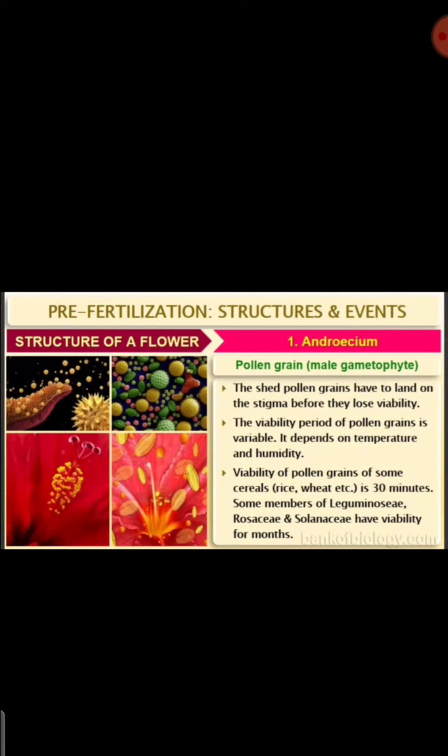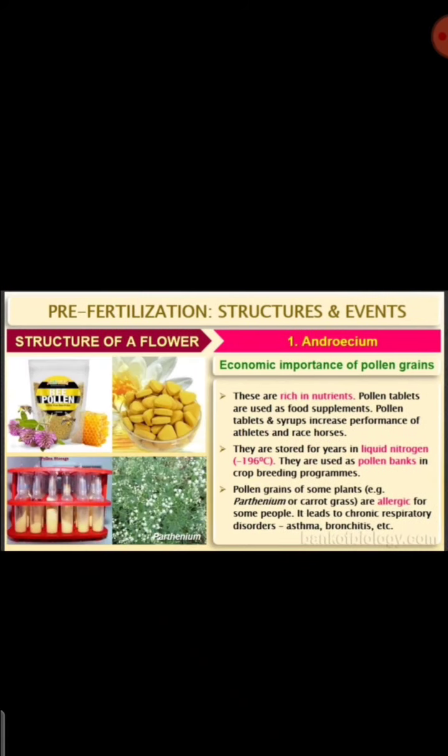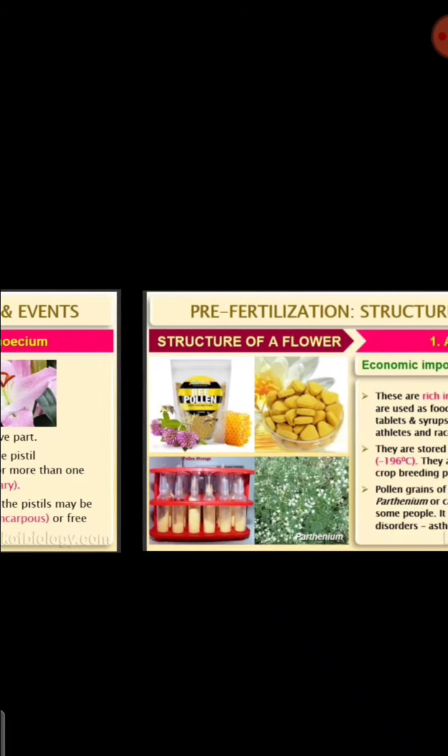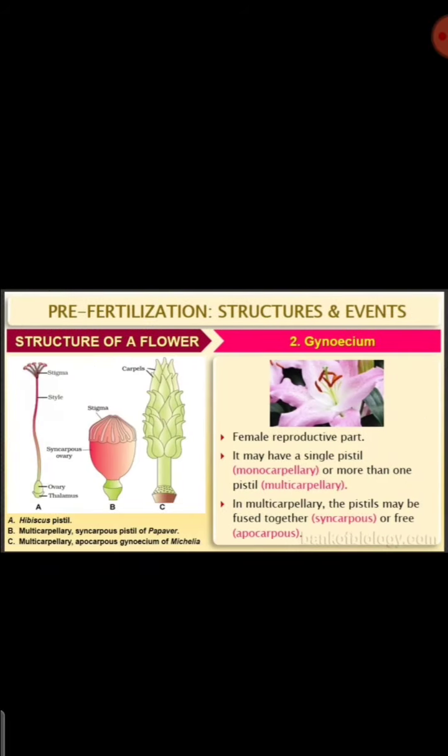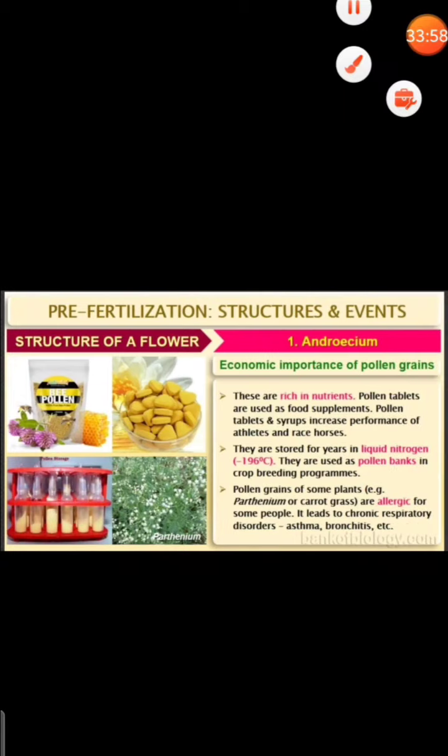So androecium, pollen grain, male gamete, we have studied. And what is the economic importance of pollen grains? They can be stored, they are rich in nutrients, and they can cause allergies. So that all we have studied, and it is also very, very important.